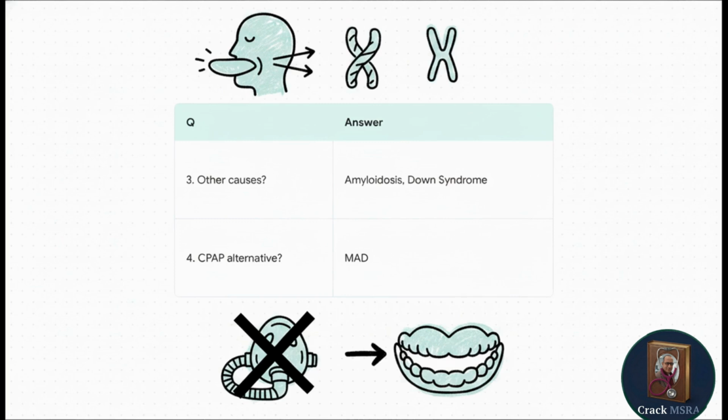Question 4. A patient with mild OSHS finds CPAP completely intolerable due to claustrophobia. Which oral appliance can you offer them? You offer the mandibular advancement device, or MAD. This just reminds us that the MAD mouthguard is the specific rescue alternative for those CPAP-intolerant patients.